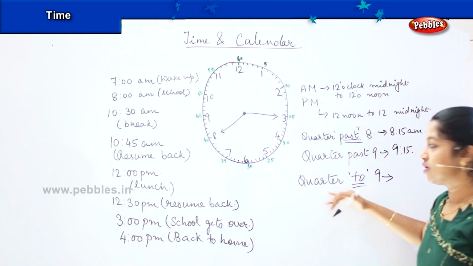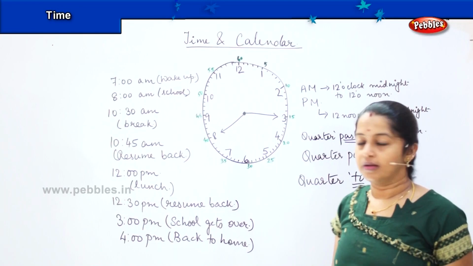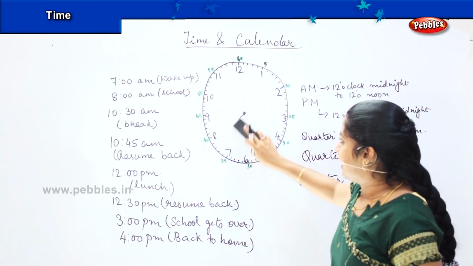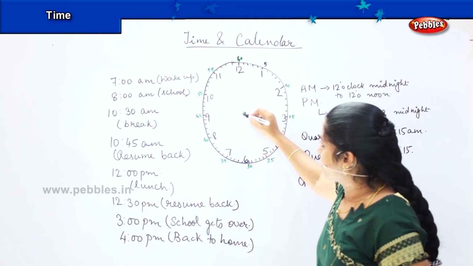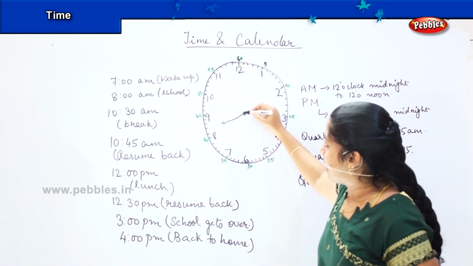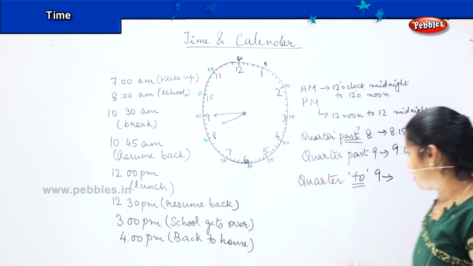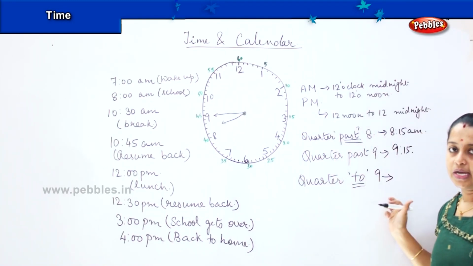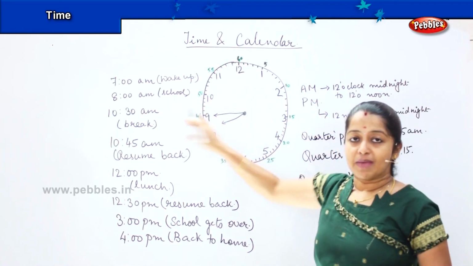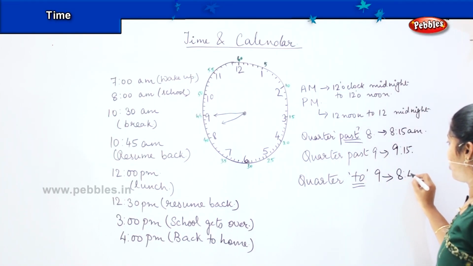So when I say quarter to 9, it means that I have to count 15 from the back. Which means quarter to 9 is nothing but 8:45. So how will you write it? Your small needle will be between 8 and 9 and your big needle will be on 9. So whenever you hear the term quarter to something, you have to count 15 numbers back. So this becomes my 8:45.